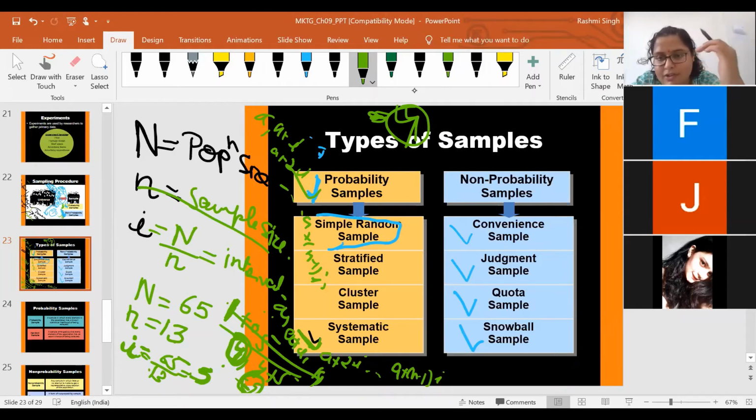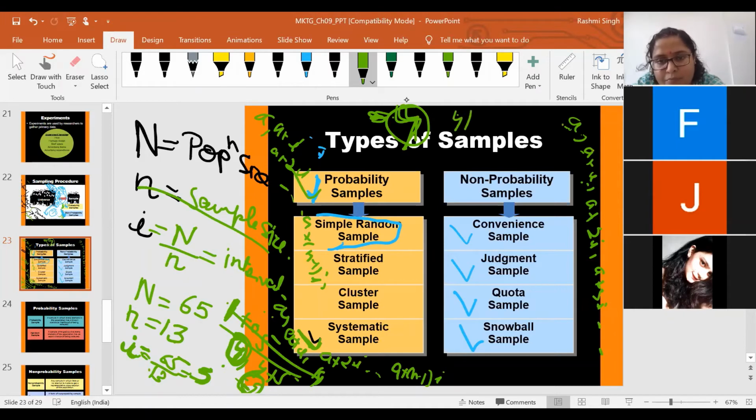So this is the process. If I say A is my first element, then the second element you will get is A plus this interval. The third element will be A plus 2I, A plus 3I, and so on. So if my first element is 4, then the second element, what did I say? A plus I. In this case A is 4. Now what will be your second element?